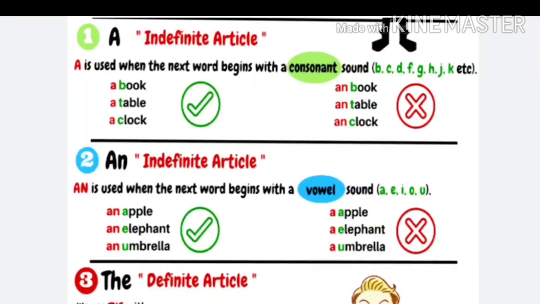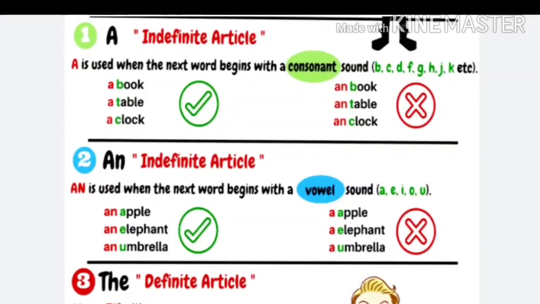Now, let's come to definite articles. The definite article the is used to make the position of a noun definite or certain.